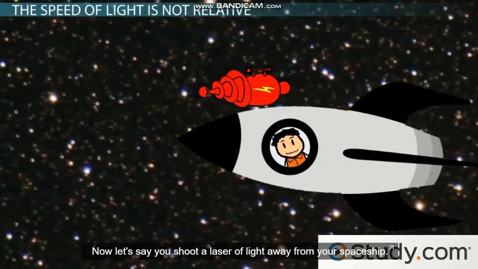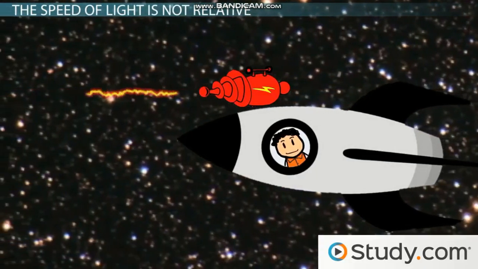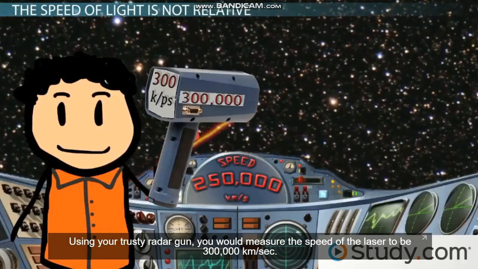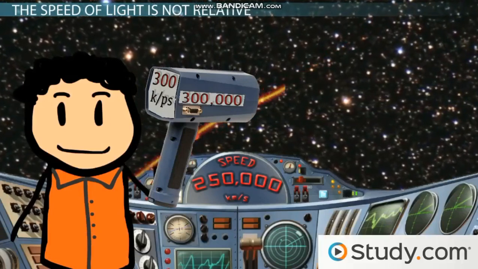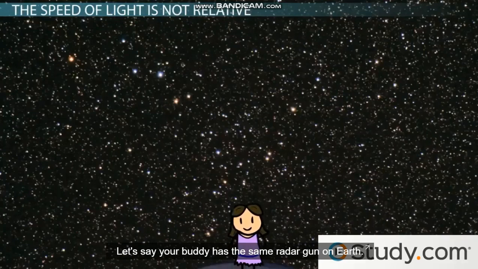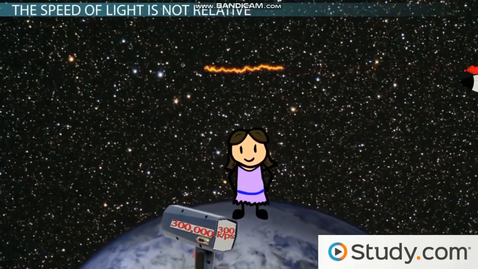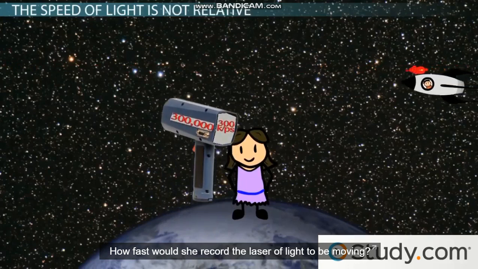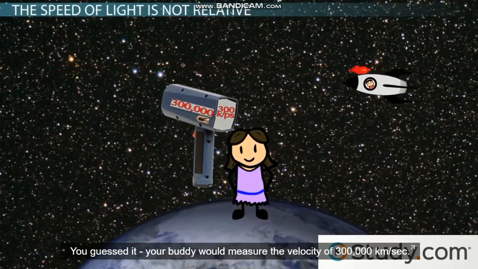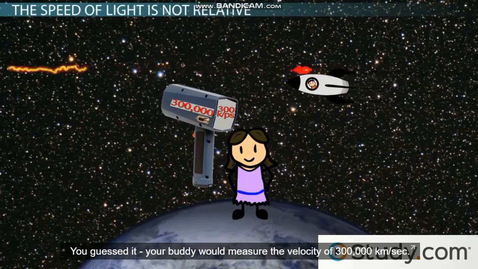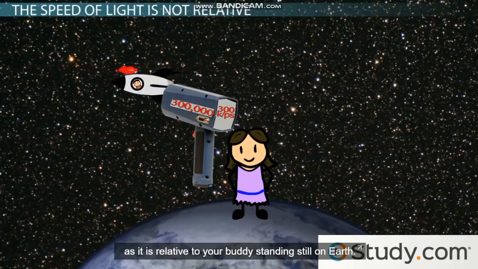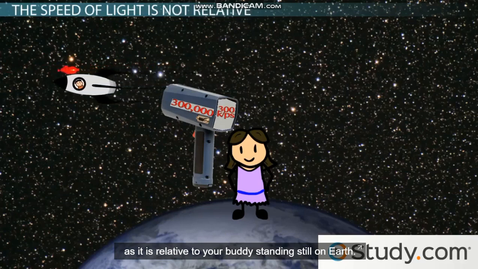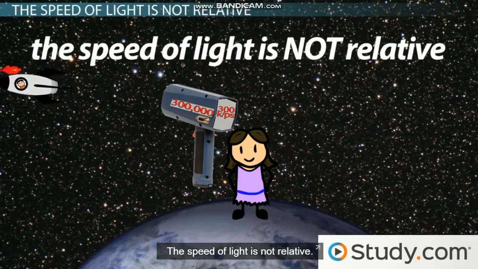Now let's say you shoot a laser of light away from your spaceship. Using your trusty radar gun, you would measure the speed of the laser to be 300,000 kilometers per second. Let's say your buddy has the same radar gun on Earth. How fast would she record the laser of light to be moving? You guessed it. Your buddy would measure the velocity of 300,000 kilometers per second. As you see, the speed of light is the same relative to your fast-moving spaceship as it is relative to your buddy standing still on Earth. The speed of light is not relative.